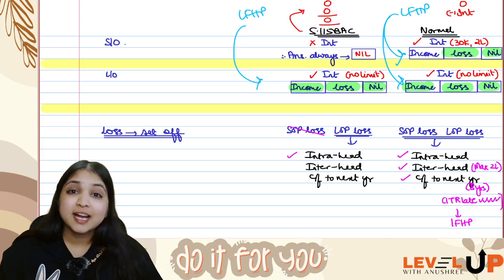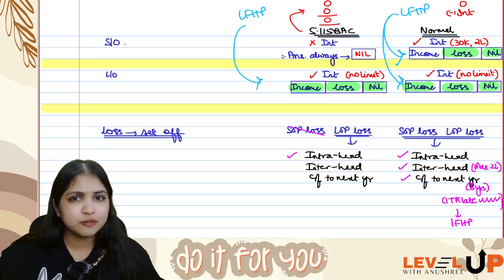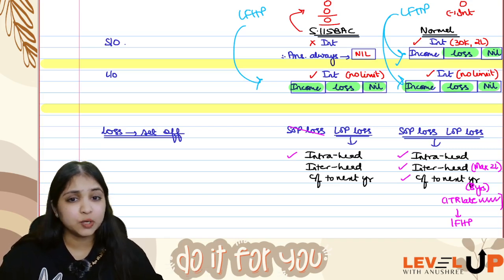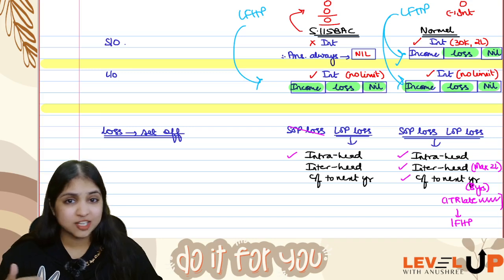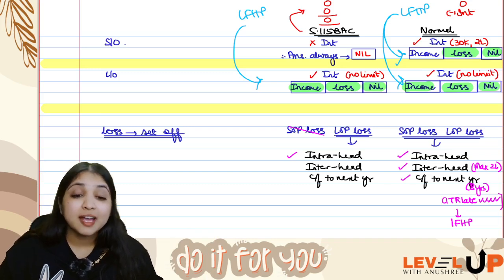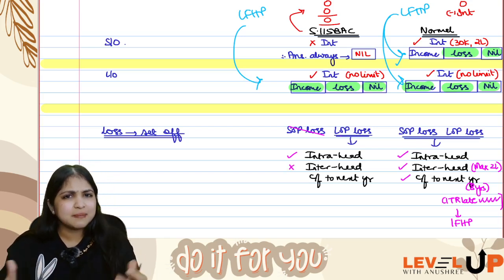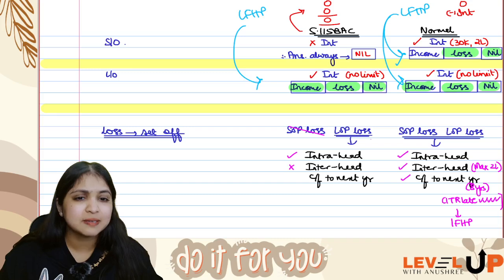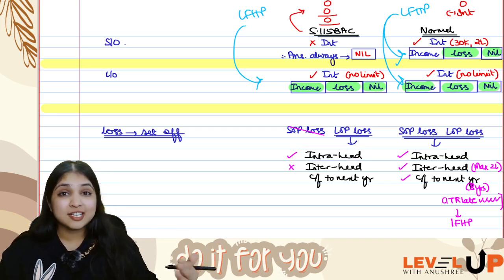But if the assessee is following 115 BAC and has loss, first of all we know it has to be from let-out property only, because from self-occupied property the answer will always be nil. So if you have loss from house property in 115 BAC, you can do intra-head adjustment. Yes, of course, if you have any income from house property, you can adjust this loss against it. Can you do inter-head? Inter-head is not allowed. This was the same as what we've learned earlier, that under the normal regime inter-head is allowed but maximum 2 lakhs. But under 115 BAC, inter-head is not allowed. Intra-head you can do, but you cannot adjust against other heads.